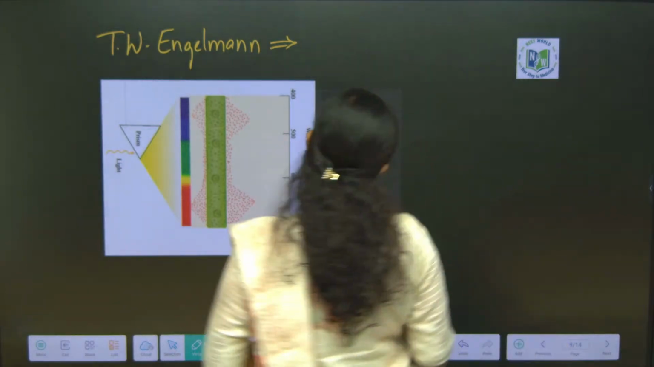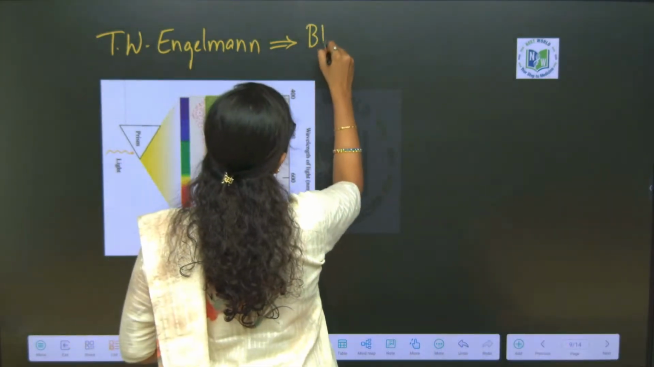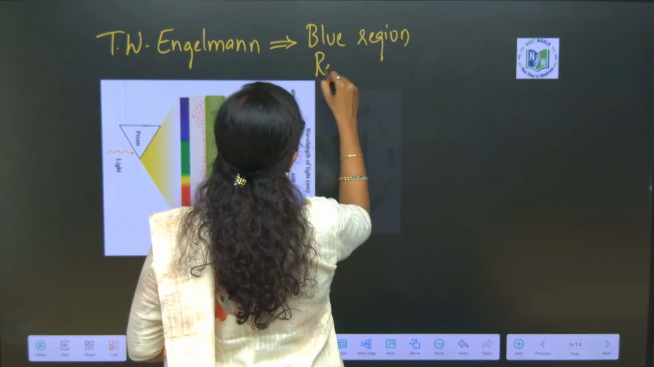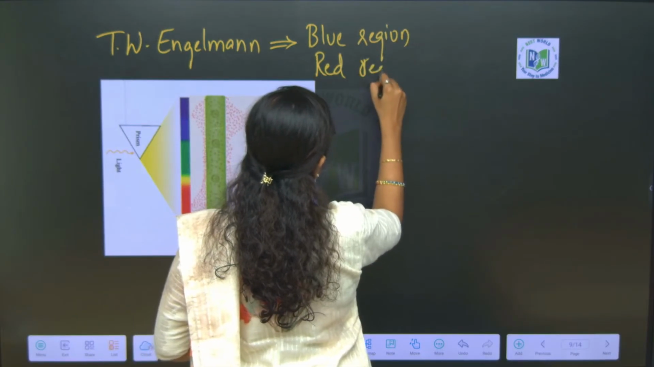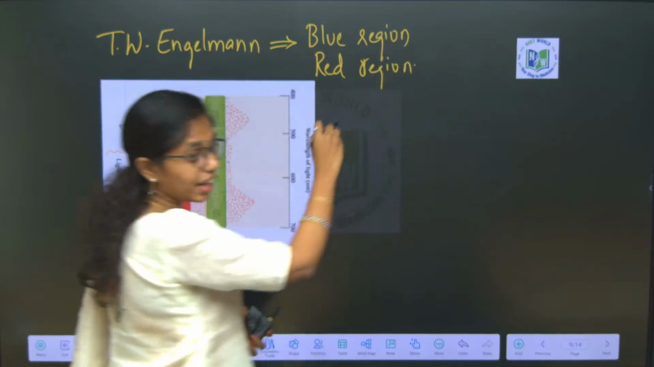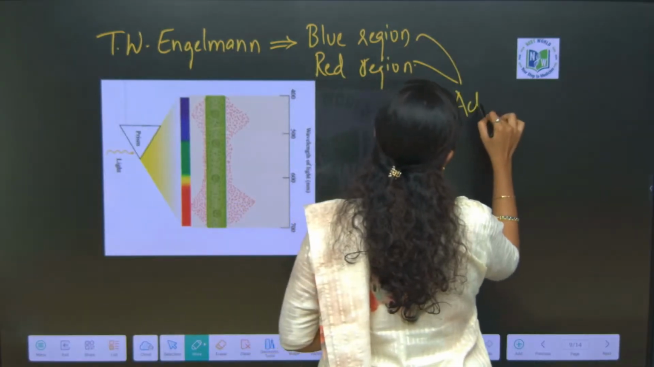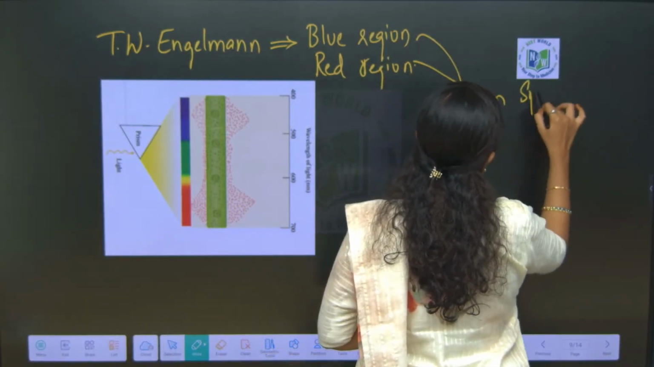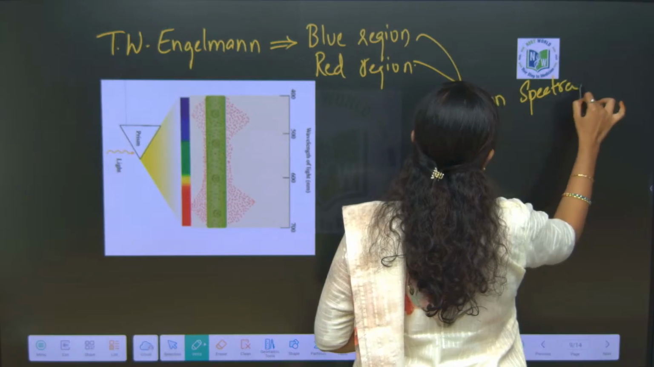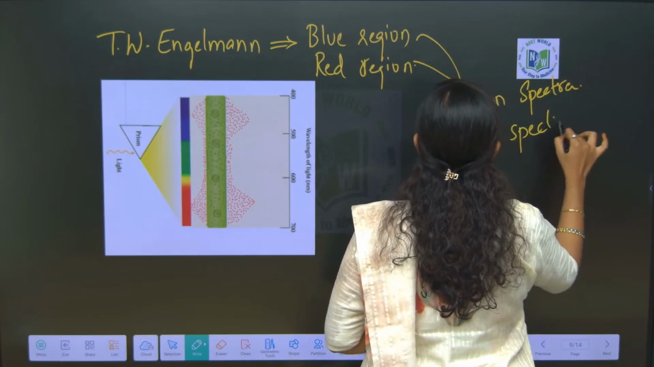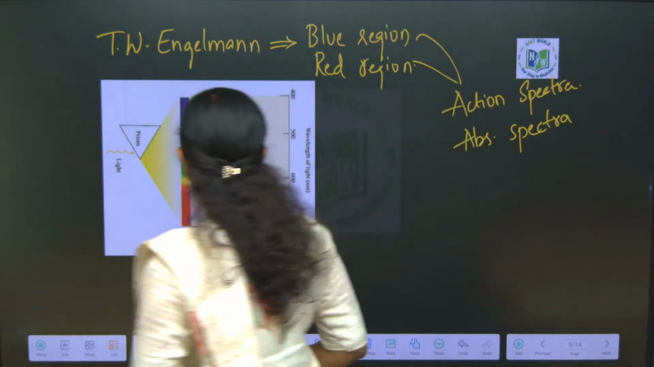He conveyed that the blue region and red region of sunlight are more efficient for the process of photosynthesis, whereby he delivered both the action spectrum and the absorption spectrum. Action spectrum and absorption spectrum. Clear, right ma? So look into it carefully.